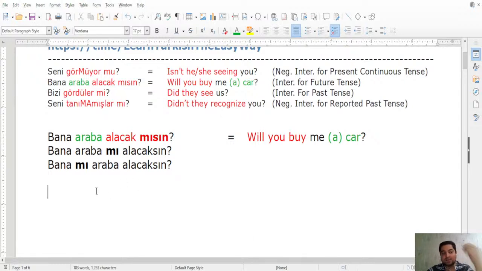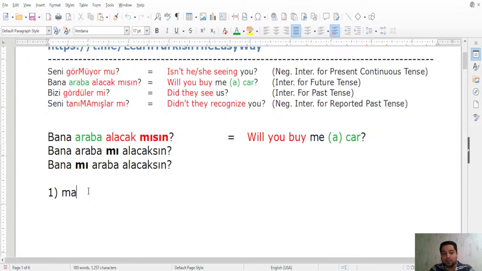Two things to keep in mind. The first one is what? The first one is that when you shift this mı, mi, mu, mü to other parts, you have to forget about this kind of a question word anymore. We don't have mısın anymore, right? This mısın is gone already, so you have to put the verb now in the affirmative form. Okay, it doesn't become alacak mısın but alacaksın. Because why? Because the question word is shifted. Now we don't have mısın, we have mı alacaksın. Therefore first you have to make the question affirmative.